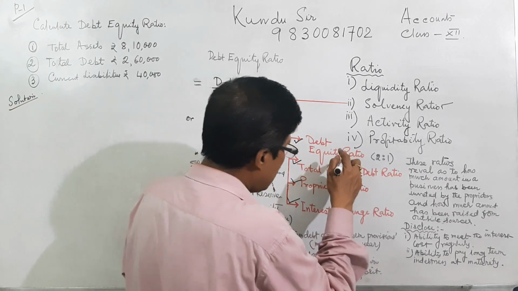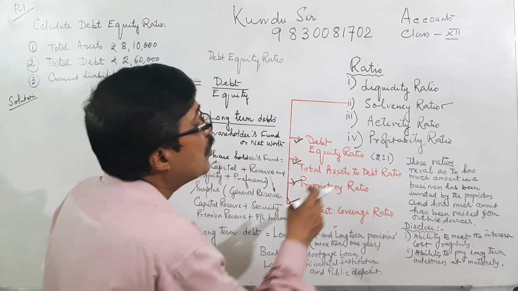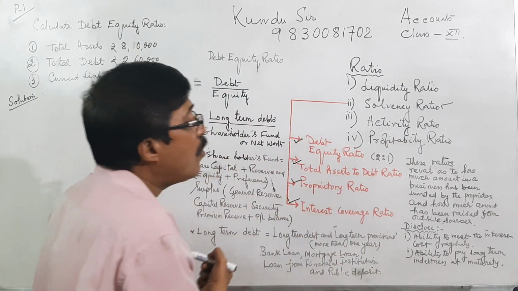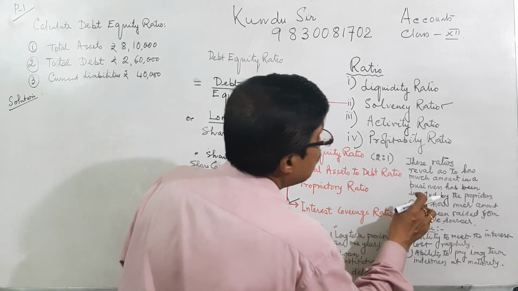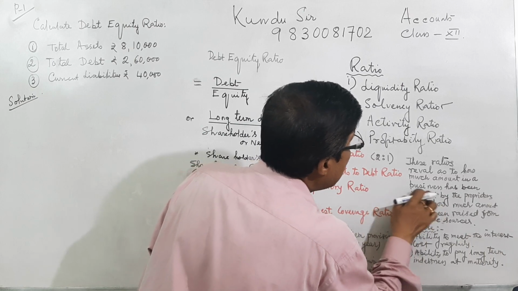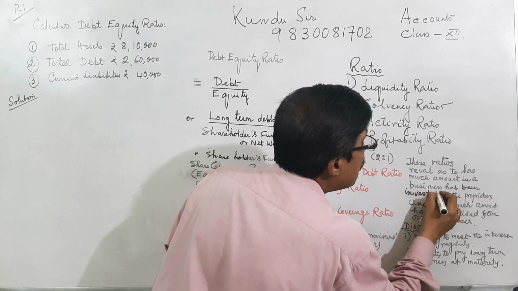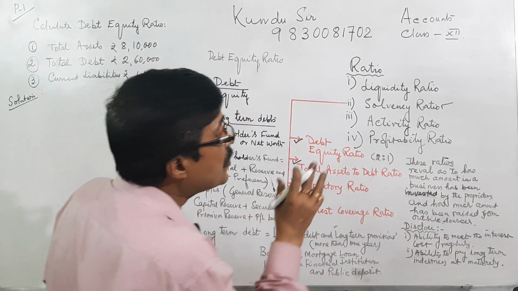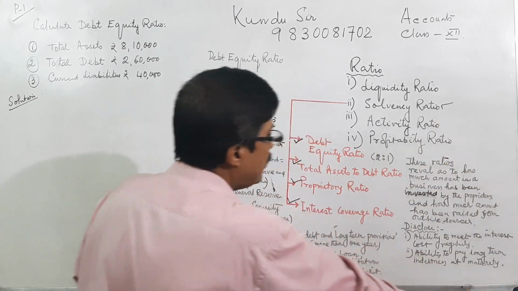These ratios, this 1, 2, 3, 4, reveal how much amount in the business has been invested by the proprietors and how much amount has been raised from outsiders.